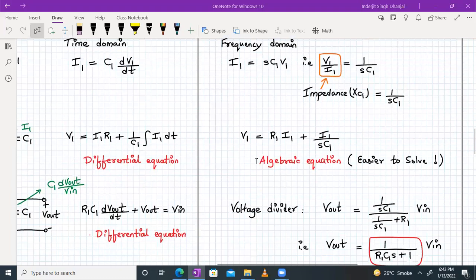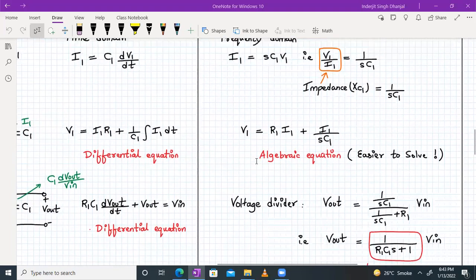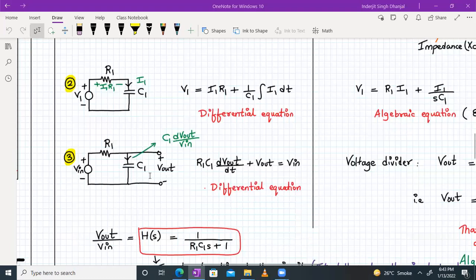Therefore, one more time, the frequency domain has an upper edge compared to your time domain analysis. Now let's come to the third circuit.